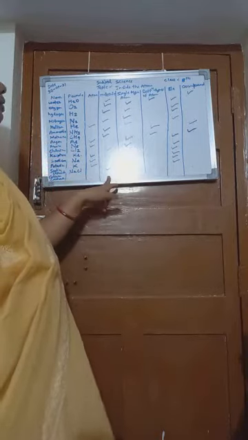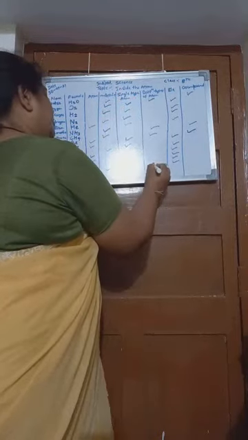Is it atom or molecule? NaCl. There are two atoms, Na and Cl. Therefore, it is molecule. Is it single type of atom or different types of atom in a molecule? It is different types of atom in a molecule.